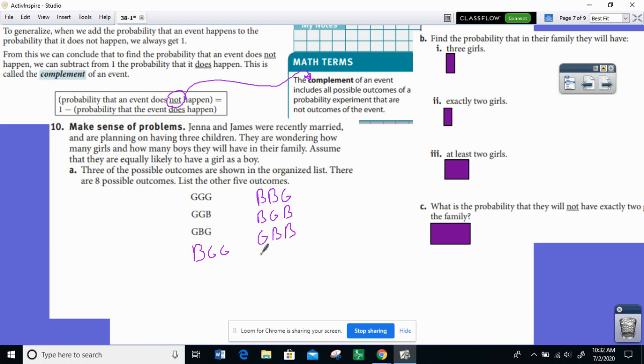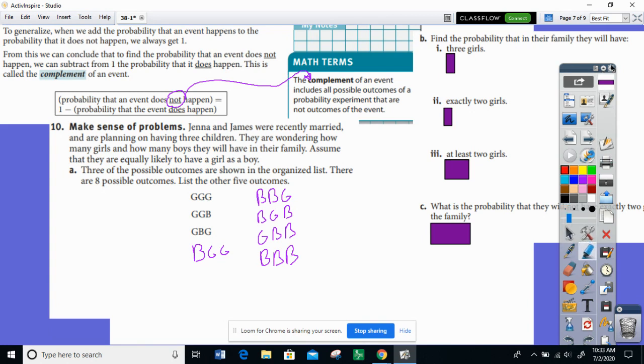And lastly, there is only 1 way that we can have no girls. That would be all boys. So it says that there are 8 possible outcomes. We've got 8 outcomes here. So this shows us all the possible outcomes in the sample space.